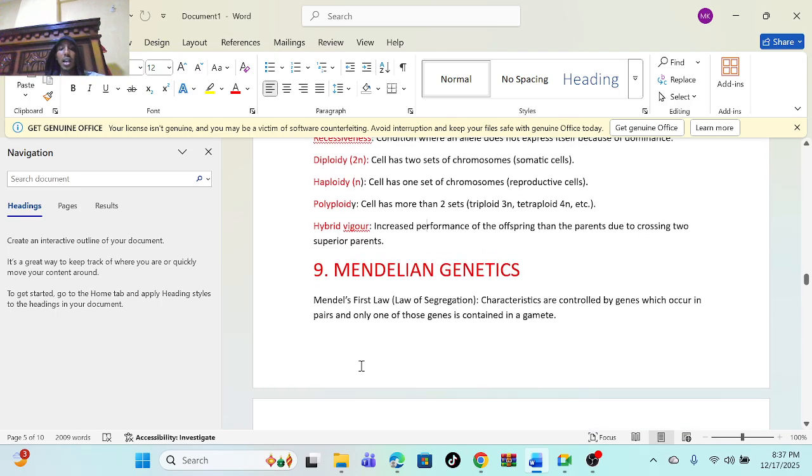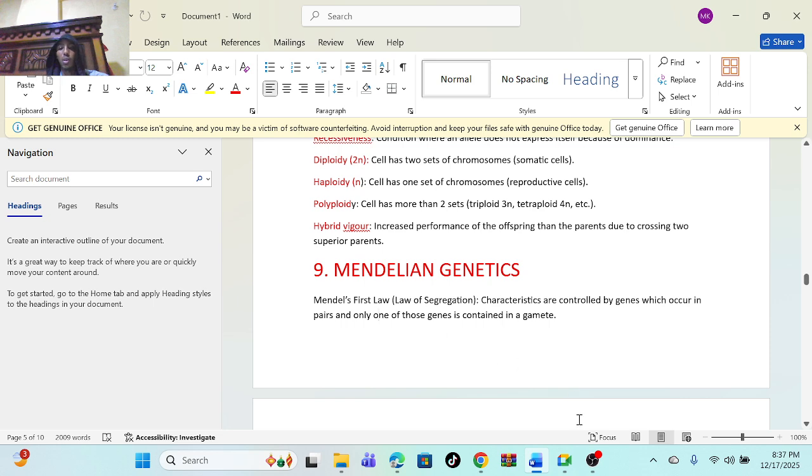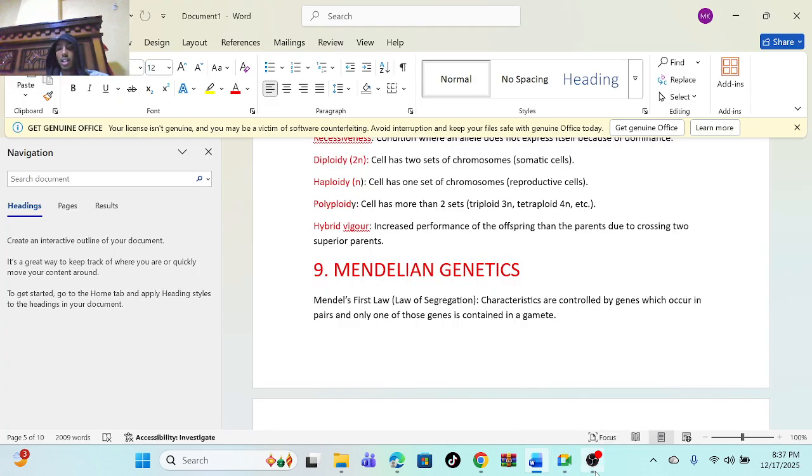So, God willing, in the next lesson we start the Mendelian principles of genetics. Is there any question up to that point?